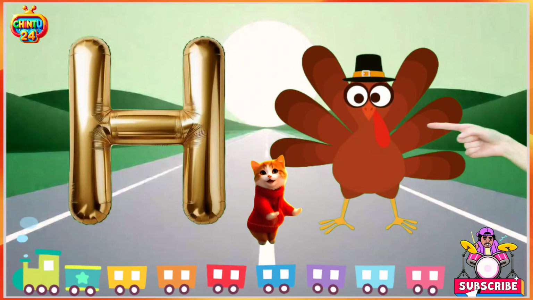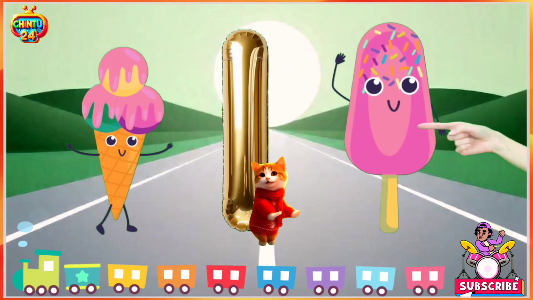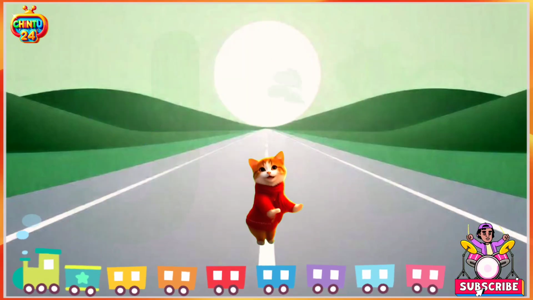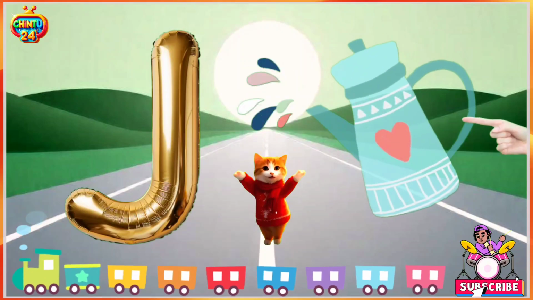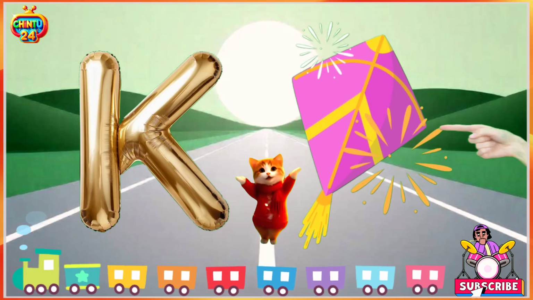H for hen, hen means murgi. I for ice cream, ice cream means ice cream. J for jug, jug means jug. K for kite, kite means patang.